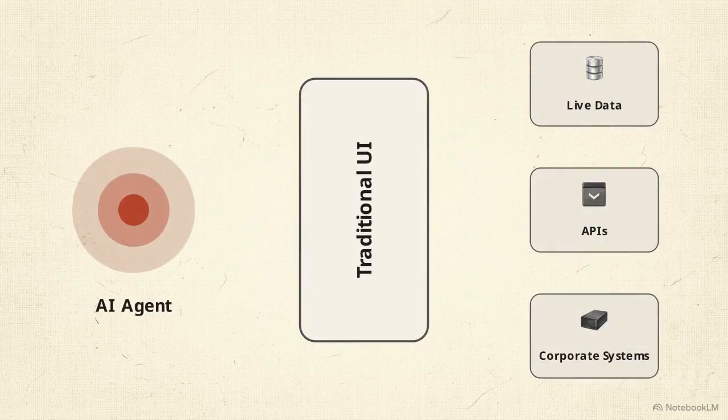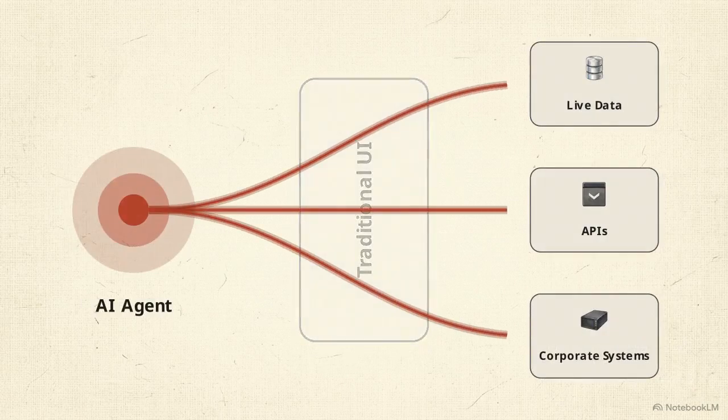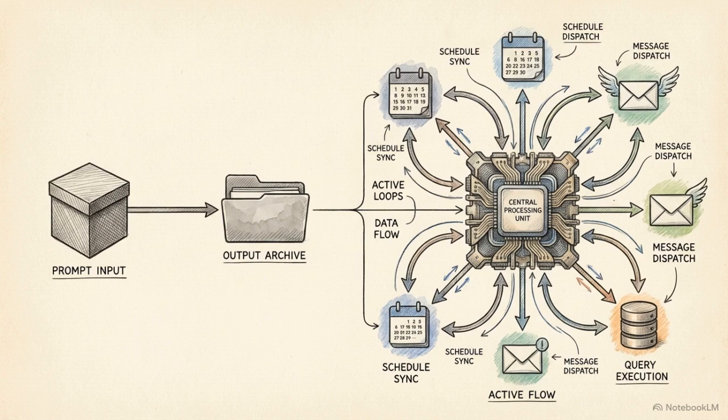It is a standardized framework that allows AI agents to bypass traditional user interfaces and directly connect to live data, APIs, and external corporate systems in real time. Traditional generative AI requires explicit parameters to act. Agentic AI perceives its environment, reasons through obstacles, and executes multi-step workflows entirely on its own.